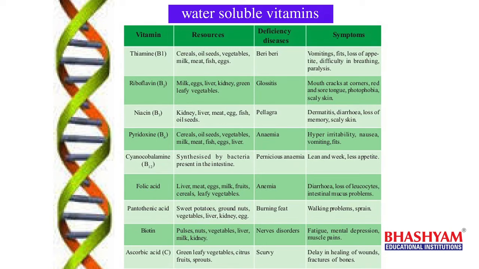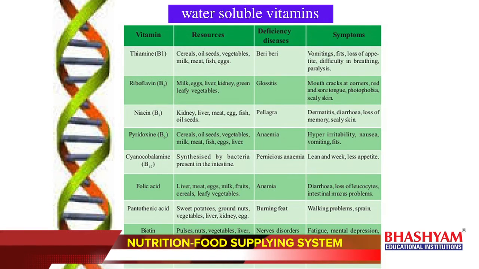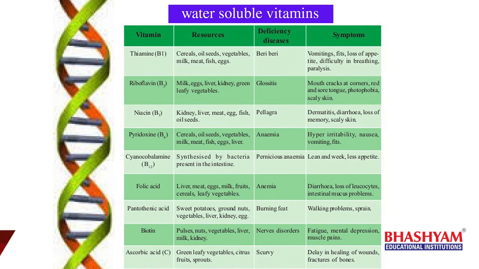Next water soluble vitamin is vitamin C. Its chemical name is ascorbic acid, and if this vitamin is deficient in our diet, we get a disease called scurvy. If you see the symptoms of scurvy, we have a delay in healing of wounds. The person who has scurvy, the wounds will not heal quickly, and there are fractures of bones. So easily bones will be fractured. So these are the symptoms of scurvy.